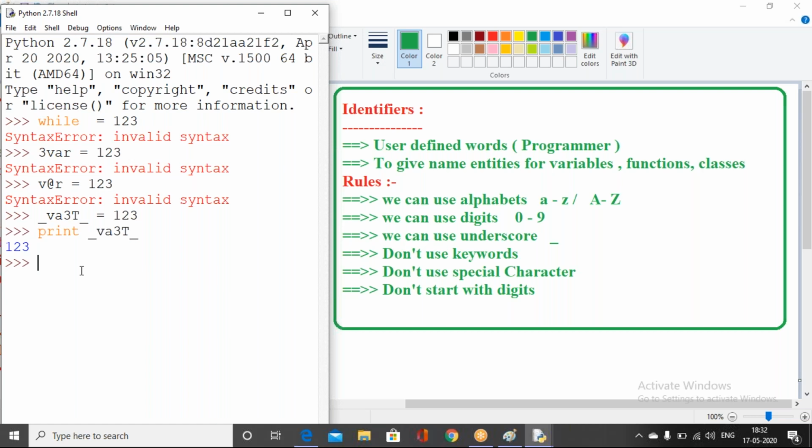Any other question? If you have understood, just note down this particular point. Before that, I just want to tell you one thing. Variables are used to hold the data. That you need to remember.